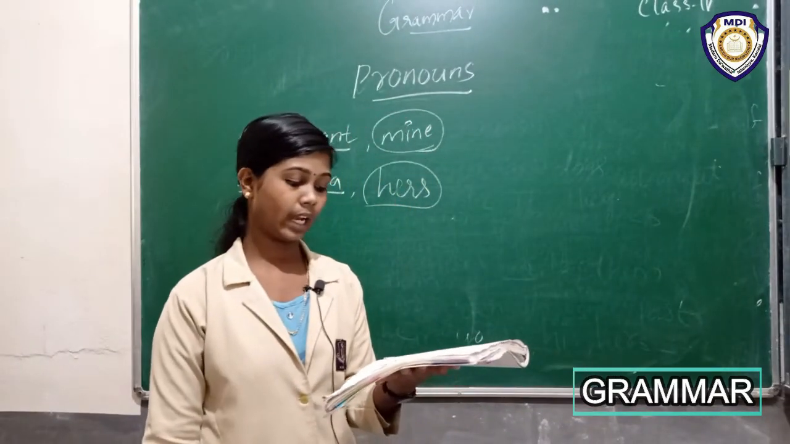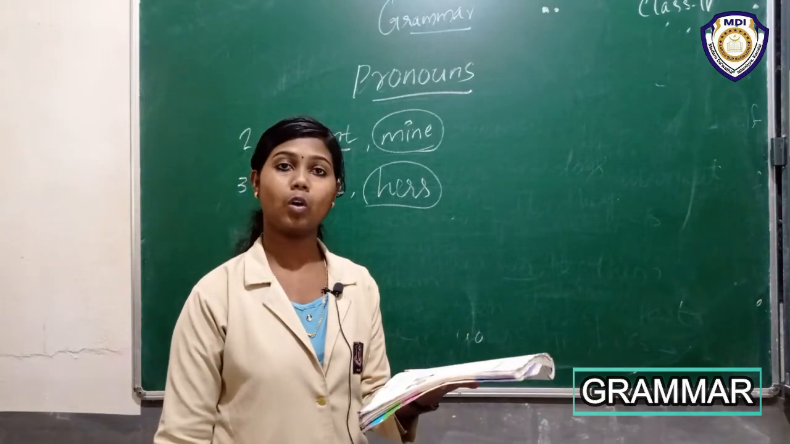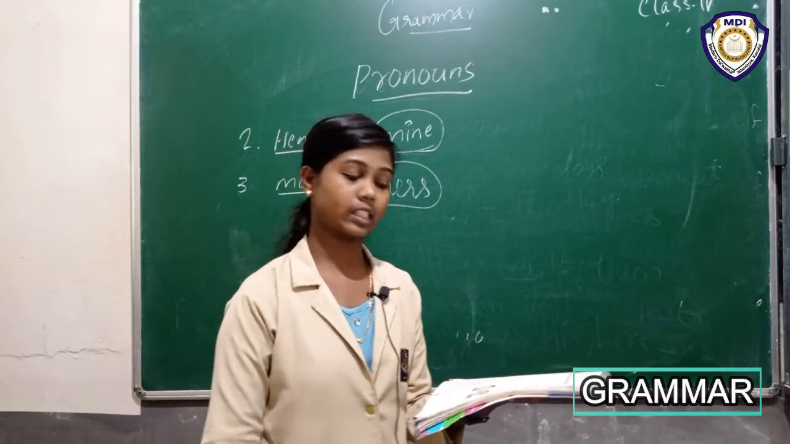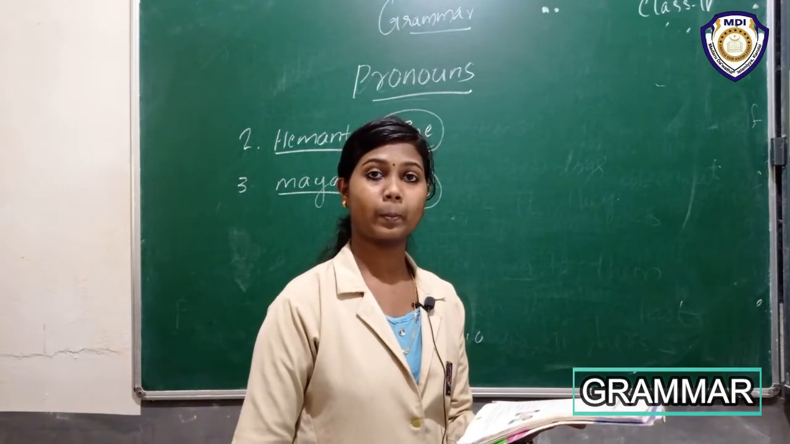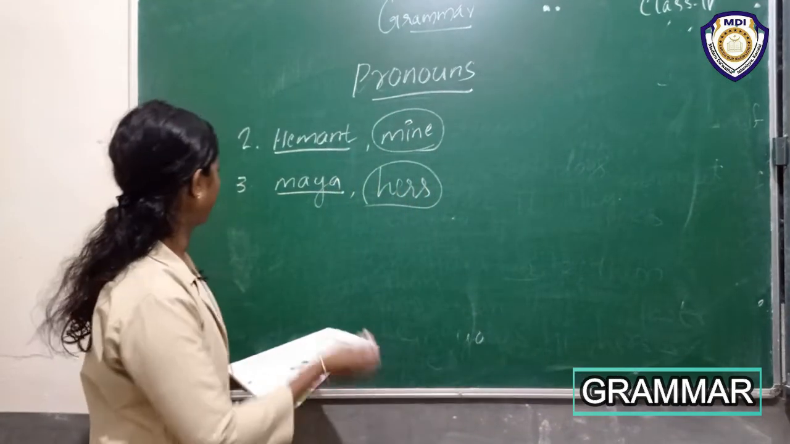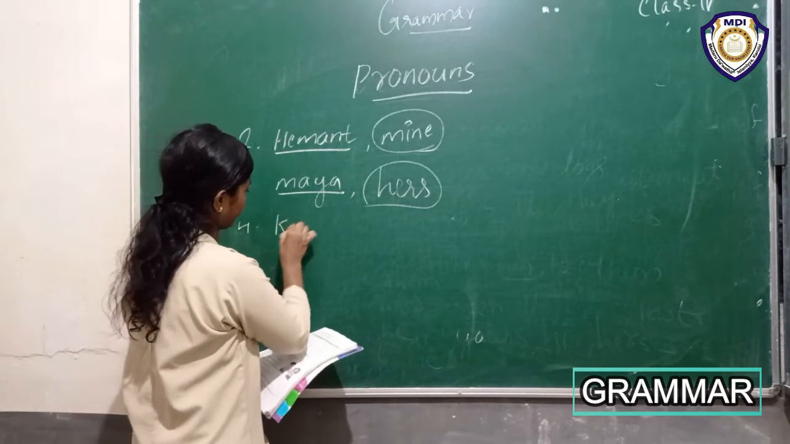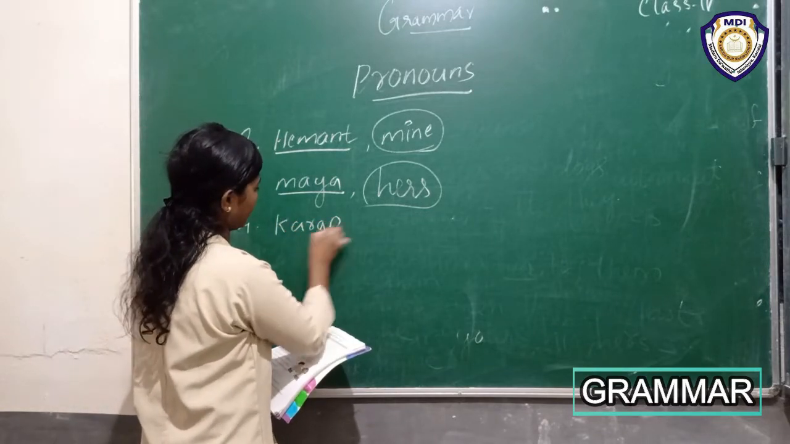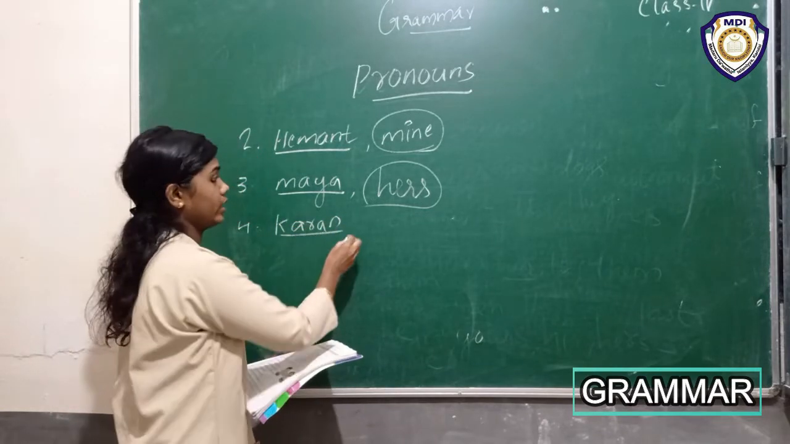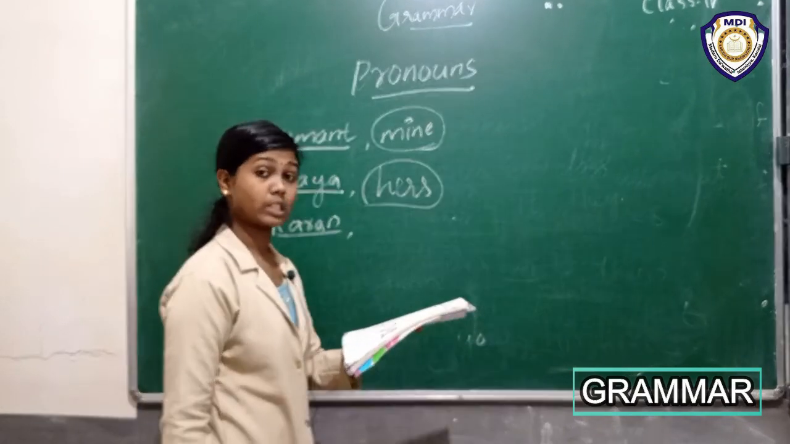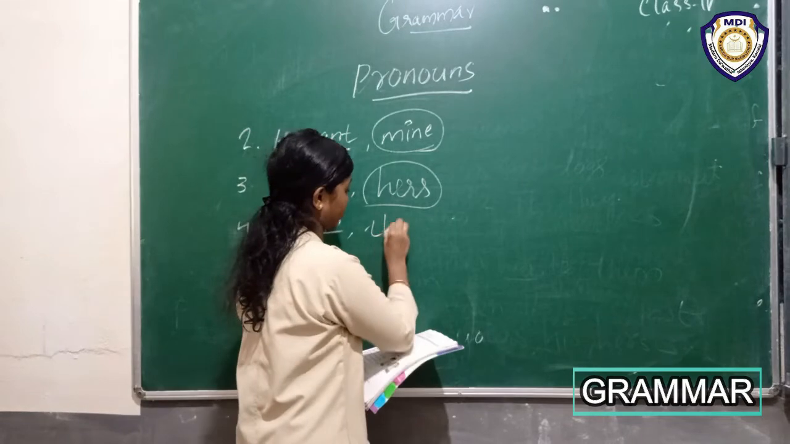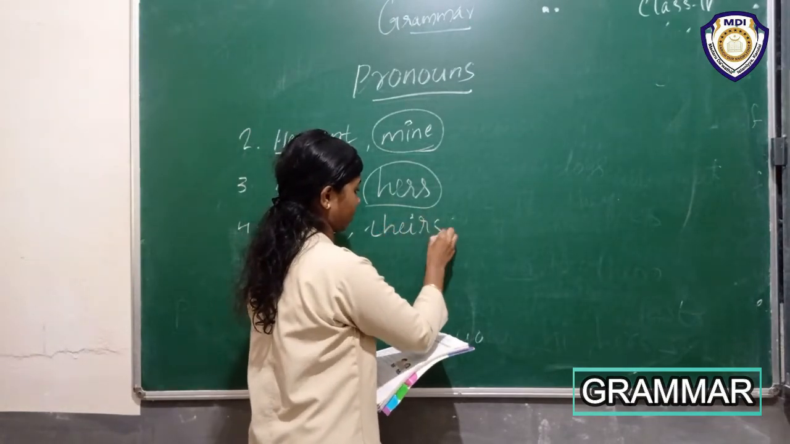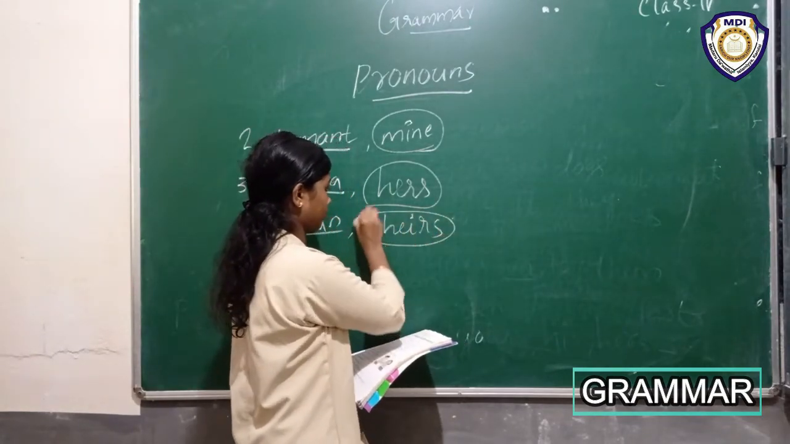Okay. Then fourth sentence. Karan and Arjun have brought theirs from home. Okay, you say the answer. Which one is the noun in the sentence? Yes, Karan. Very good. Karan is the noun and the possessive pronoun, yes, theirs, is circled.